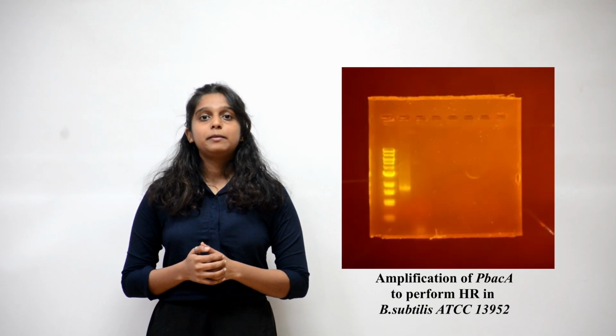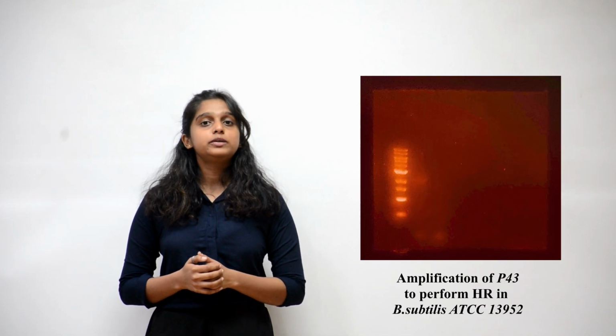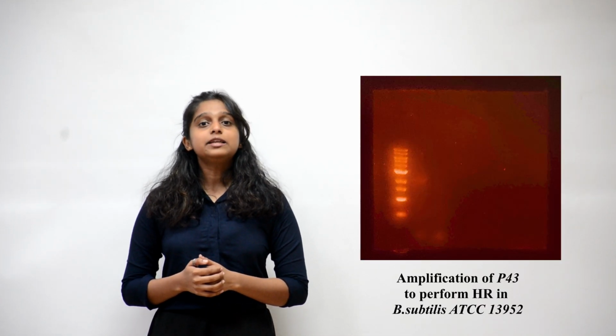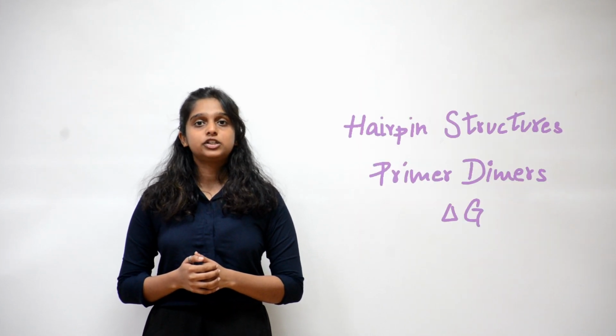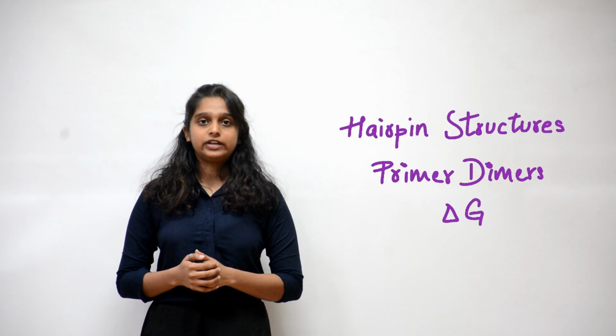We performed PCR to amplify both promoters for HR, or homologous recombination. The amplification results showed P-BAC-A having strong amplification while P43 was weakly amplified, proven by the light bands. This can be attributed to suboptimal primer design, including issues like hairpin structures, primer dimers, and delta-G values.